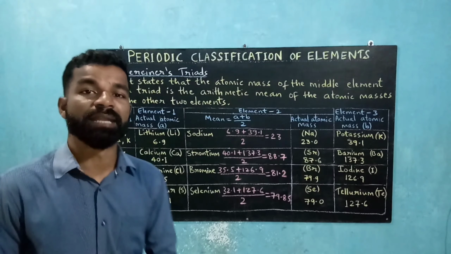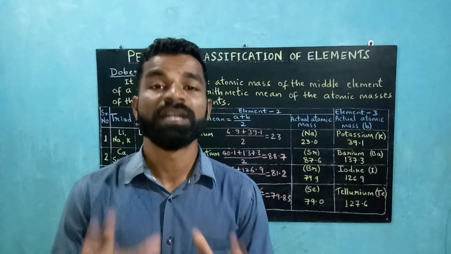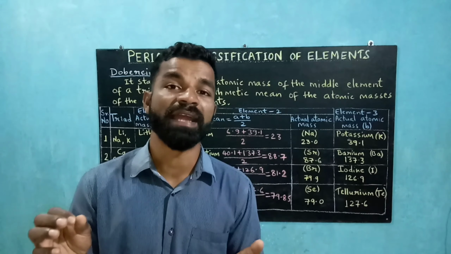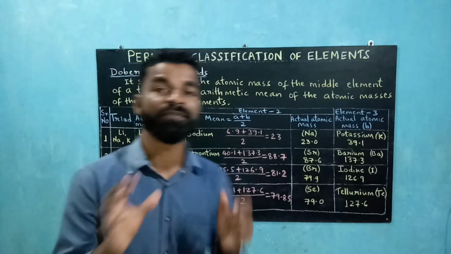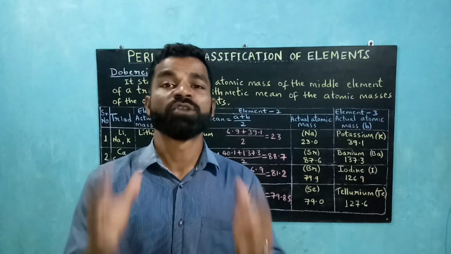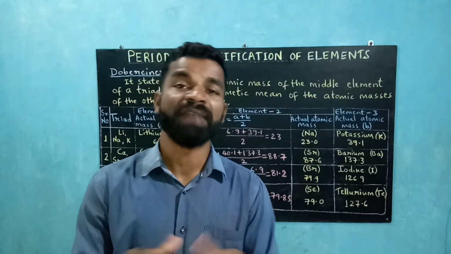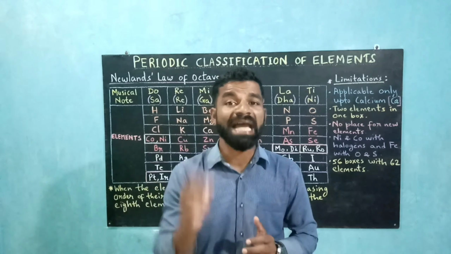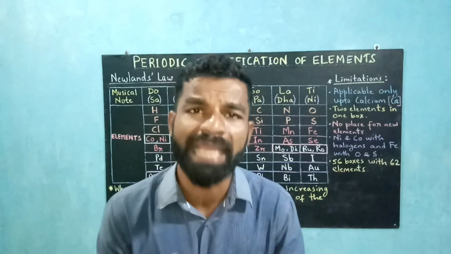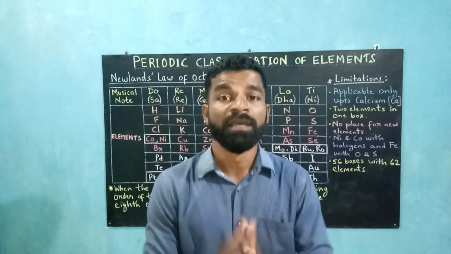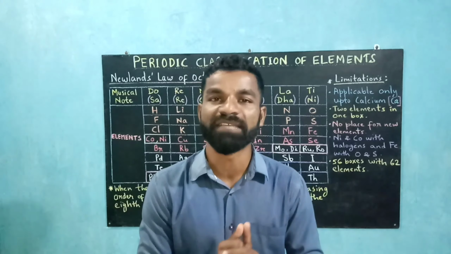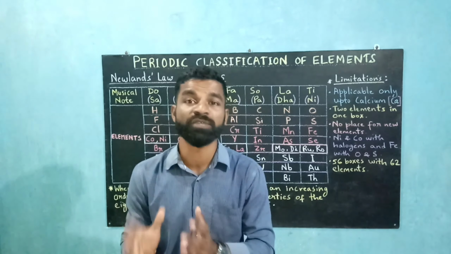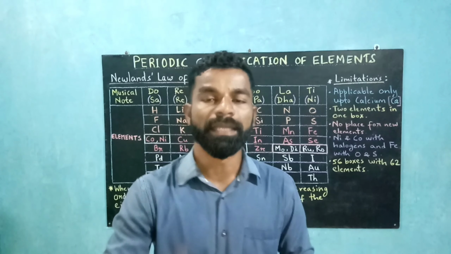Such triads were made, but only 5 triads were found. And what about the rest of the elements? They could not be classified. So this was the main drawback of Dobereiner's triads, and Dobereiner failed to classify all the elements. After Dobereiner, when his triads failed to classify all the elements, the English scientist John Newlands tried to classify the elements. He correlated the atomic masses of the elements with their properties in a different way.